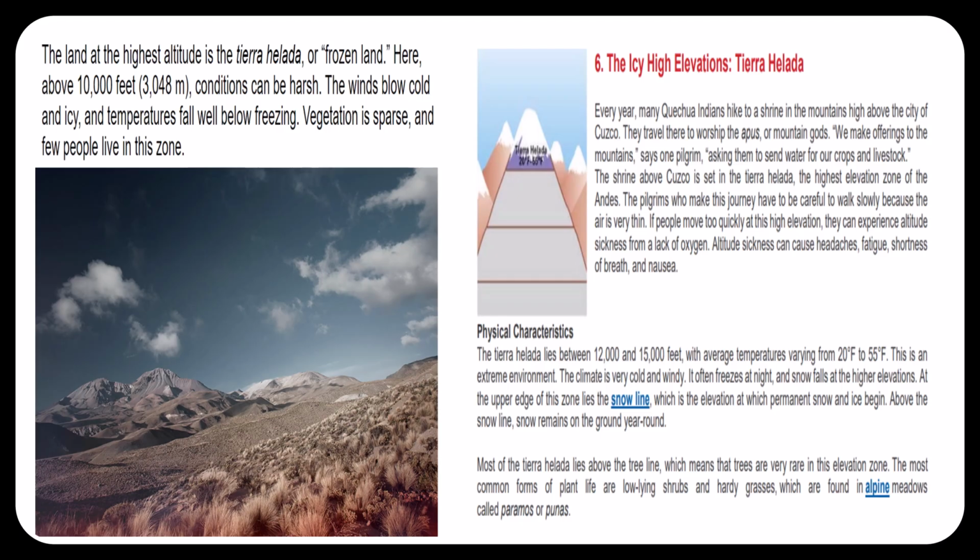The land at the highest altitude is the Tierra helada, or frozen land. Here above 10,000 feet, conditions can be harsh. The winds blow cold and icy, and temperatures fall well below freezing. Vegetation is sparse, and few people live in this zone.